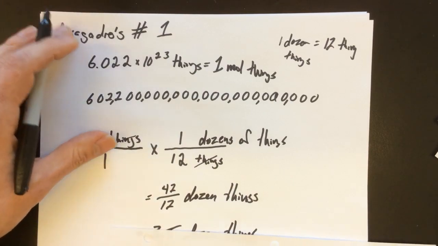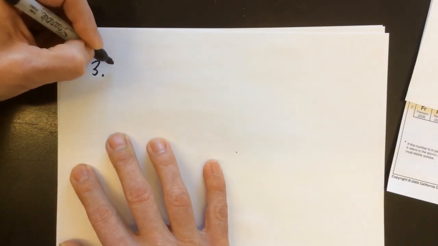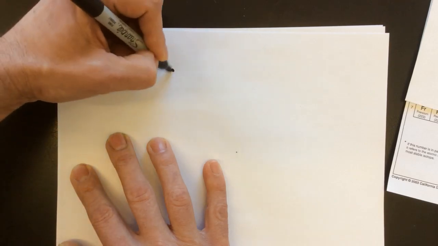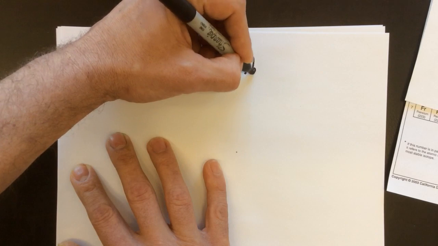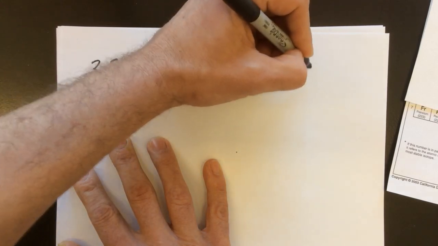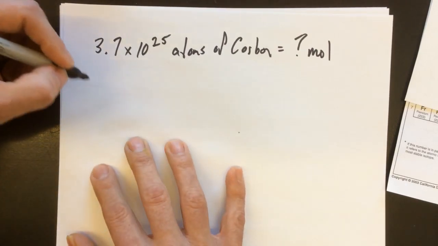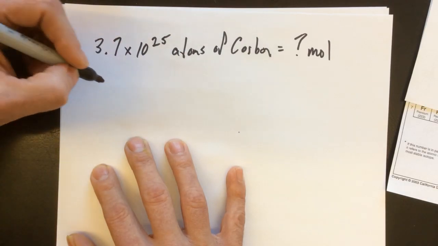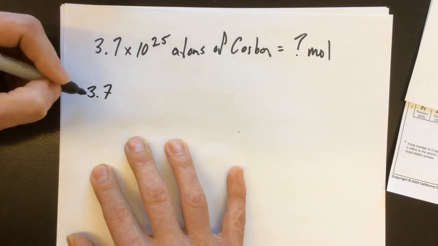I can obviously do the exact same thing with Avogadro's number. If I said something like I have 3.7 times 10 to the 25th atoms of, we'll say, carbon, and I ask, how many moles is that? Again, in chemistry, we use dimensional analysis as our format. You could do this as a ratio and cross-multiply and such, but that's not the way we do it in chemistry, and there's reasons for that, as we'll see as we move into stoichiometry.